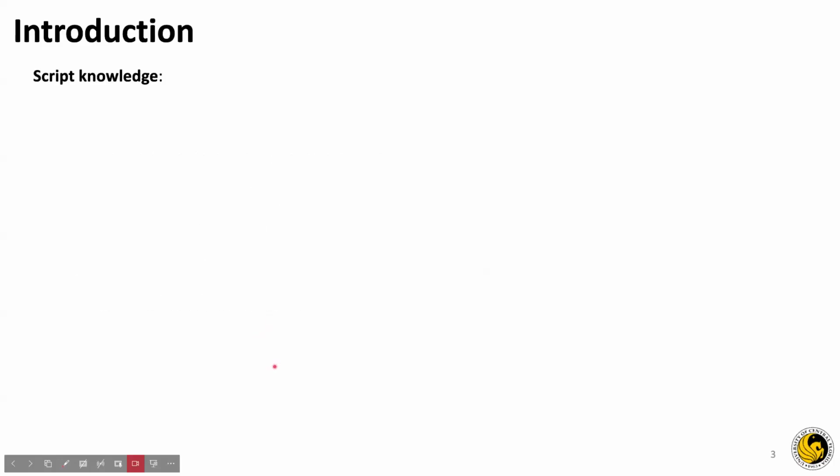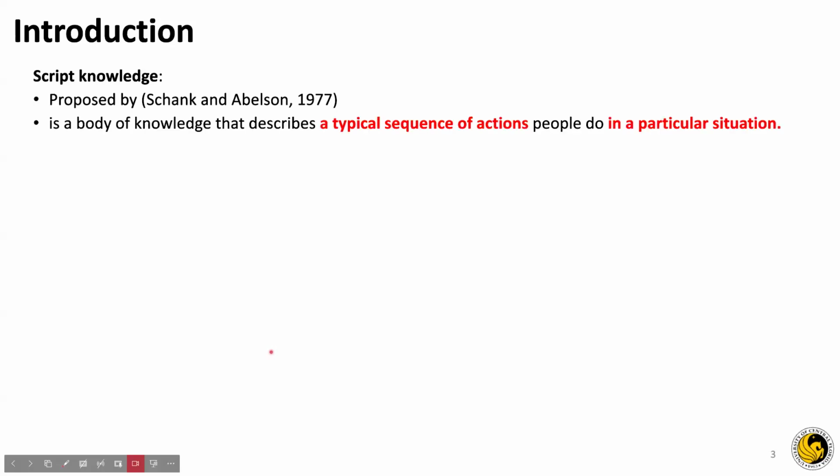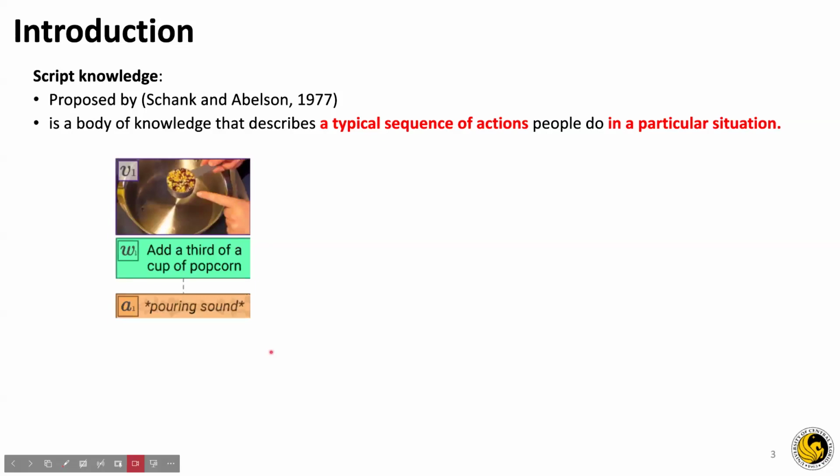Before we talk about the paper, we first introduce a term called script knowledge. It was proposed by Schank and Abelson in 1977. It is a body of knowledge that describes a typical sequence of actions people do in particular situations. We introduce an example of cooking popcorn. V1 is the video frame, W1 is the subtitles, and A1 is the audio.